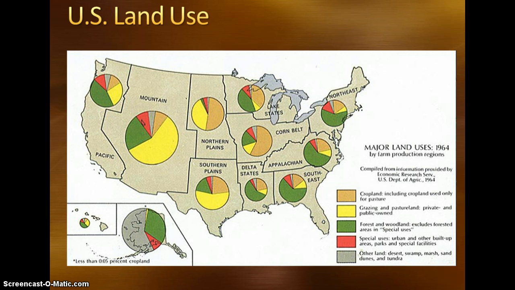As you move to the west through central United States, we transition into much more cropland there in the Great Plains, which is where the majority of our food production takes place here in the United States. Then making our way even further west into grazing pasture lands, the wide open plains where it's free for animals to roam, and then finally further west on the west coast, when we get back to the mountains again, we end up with most of our land use back as forests and woodlands.